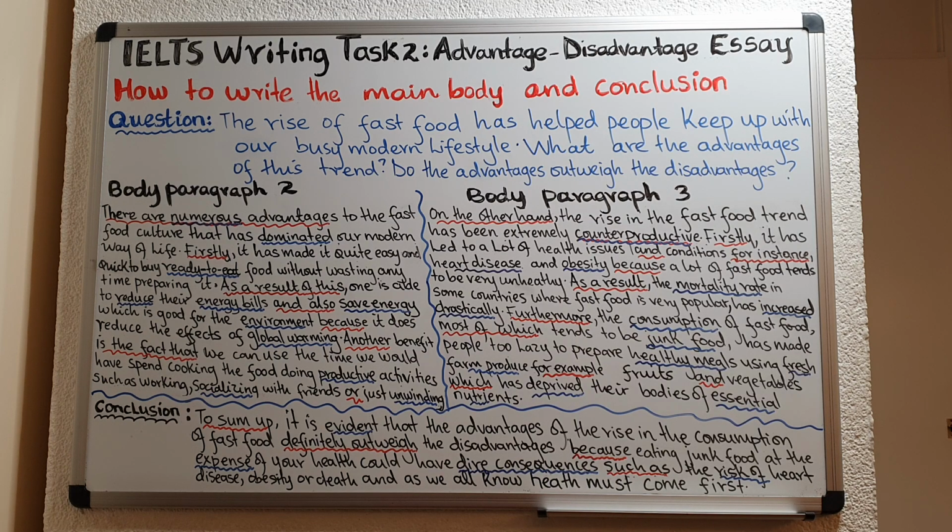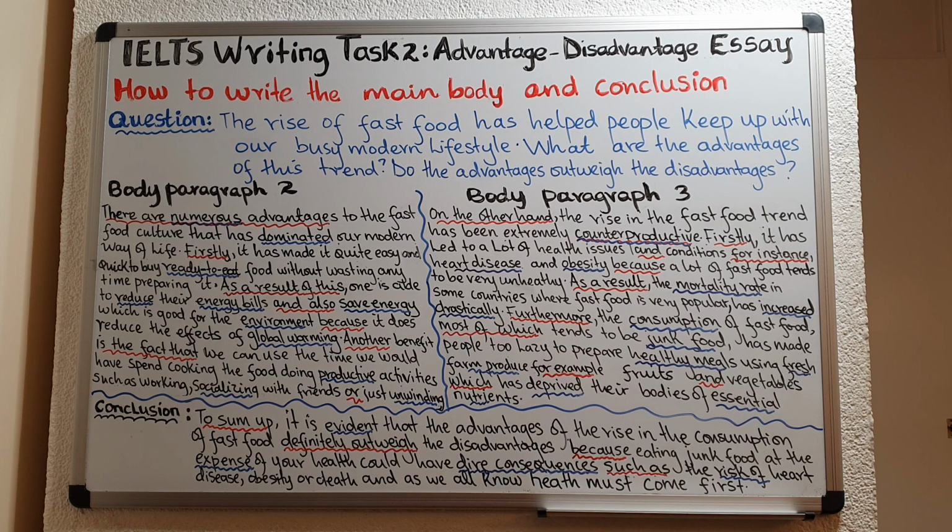Do you think the advantages give a stronger argument, or do you think the disadvantages give a stronger argument? Which one do you think wins? Okay, so the question, do the advantages outweigh the disadvantages, simply means which one wins? Which one should come on top? It really is that simple. So to answer that part of the question, you put that in the conclusion.